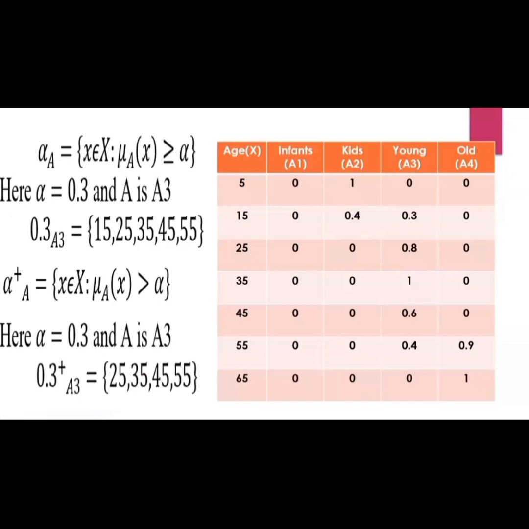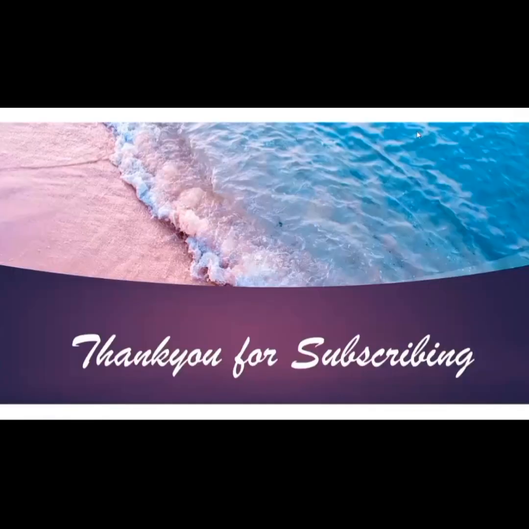Hope you all understand the definition of alpha cut and strong alpha cut.